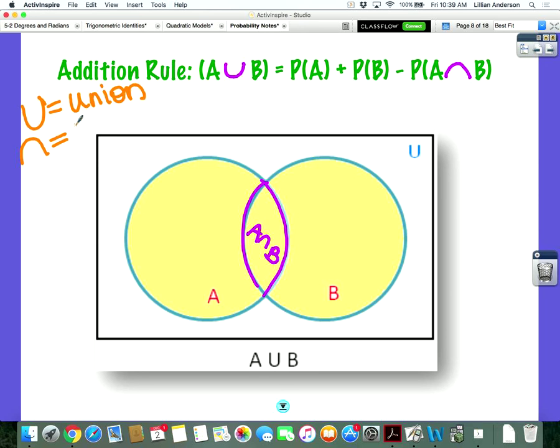Also known as, starts with I. These two circles are intersecting, so this is called an intersection. Basically, when you do the probability of A plus the probability of B, you're counting the part they have in common twice. So you want to make sure that you subtract their intersection, which is the part that you see here. Questions on that?